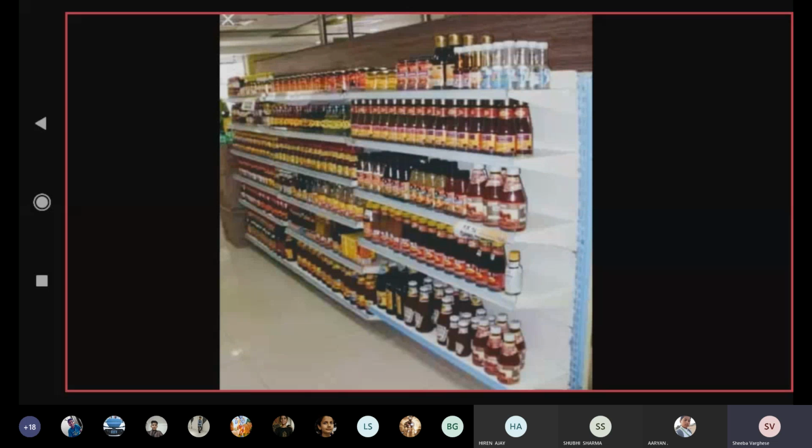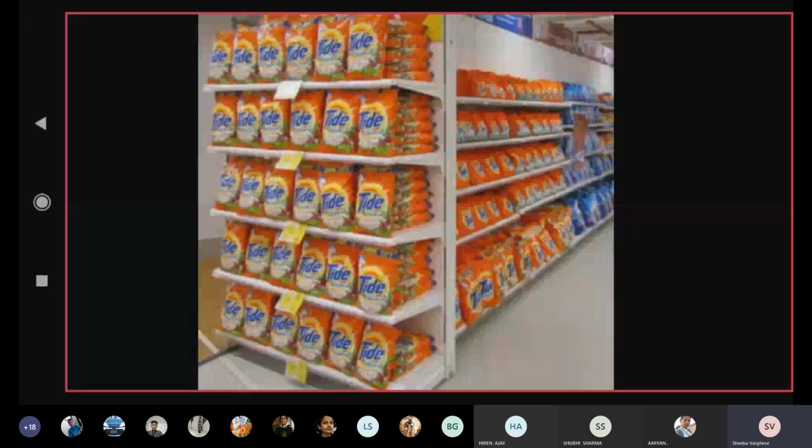So this was about the grouping of the materials. Now you can see here in the picture, the detergents are arranged properly at one place. If you mix them here and there, it will be very difficult for us to locate. So this sorting of materials and grouping them into different groups makes the work easier and simple.